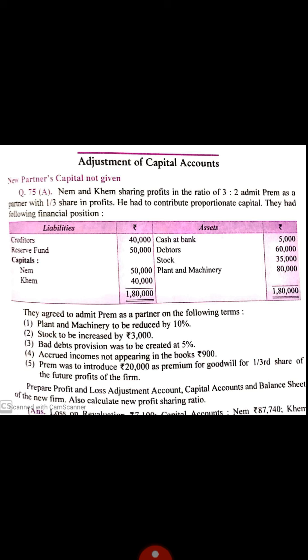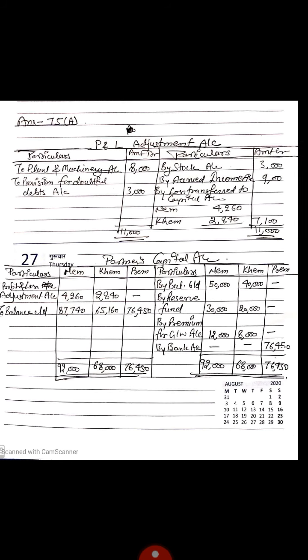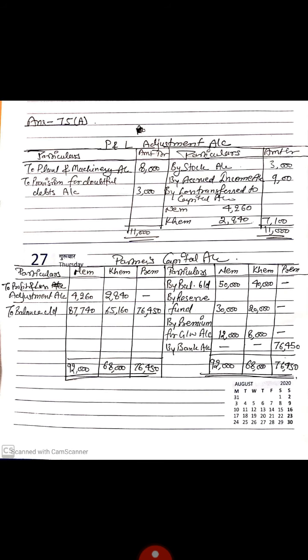Prepare profit and loss adjustment account, capital account, and balance sheet of the new firm. Also calculate the new profit sharing ratio. Now students, come to our solution. We will make here profit and loss adjustment account, or it is also called revaluation account, but in our question it is given profit and loss adjustment account, so we will make it.